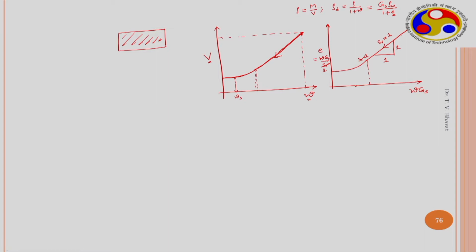So as the soil is subjected to drying, the degree of saturation remains the same up to one particular water content, and beyond that the degree of saturation decreases, and the volume of the sample continuously decreases from the beginning itself. And what happens to the suction? Suction of the soil increases.